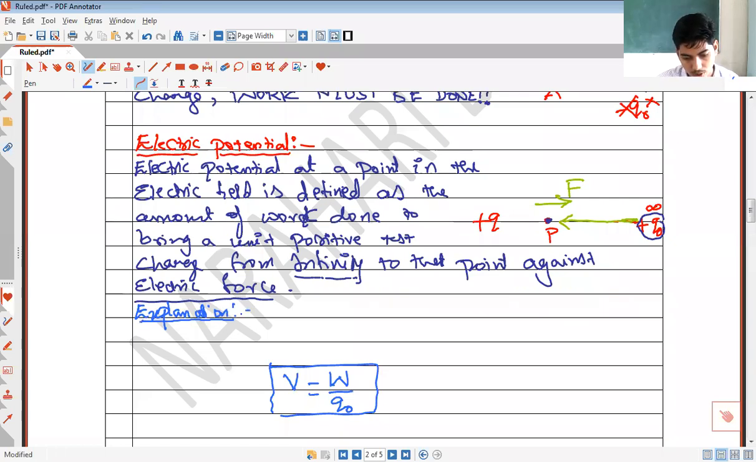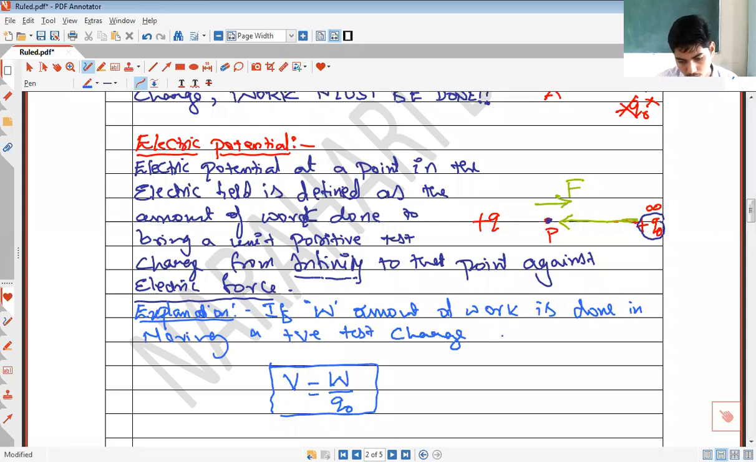If W amount of work is done in moving a positive test charge Q naught from infinity to point P.